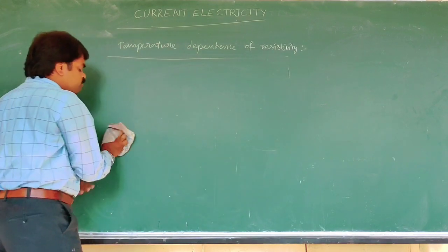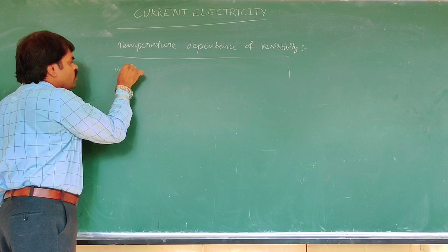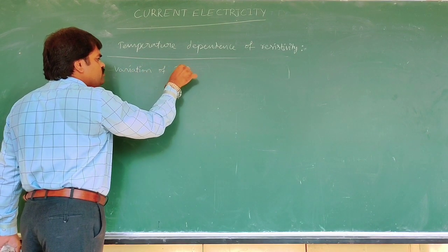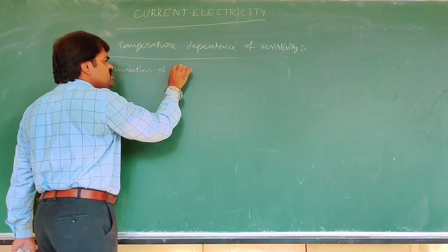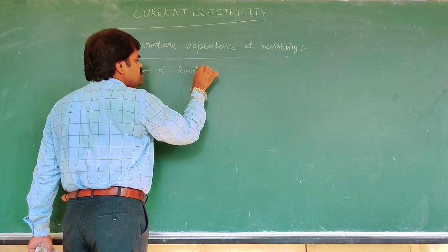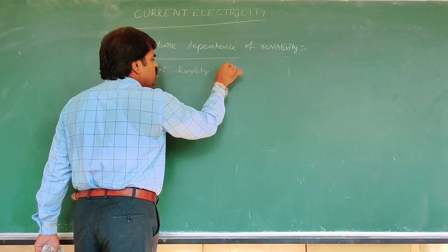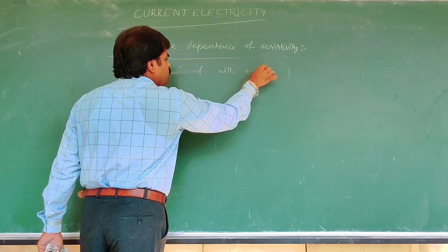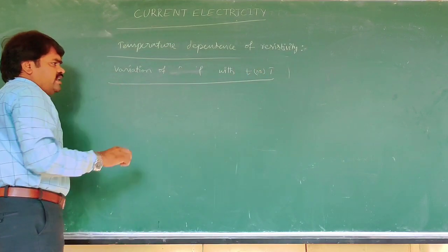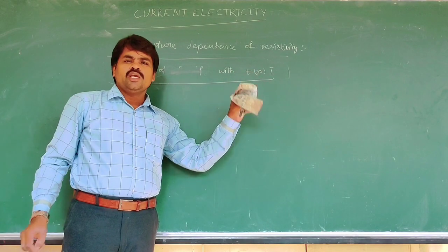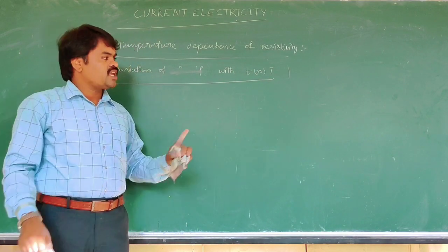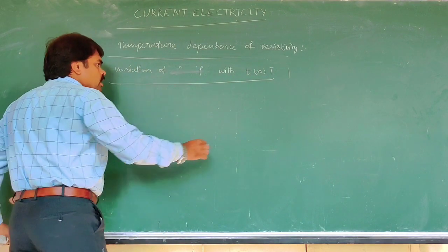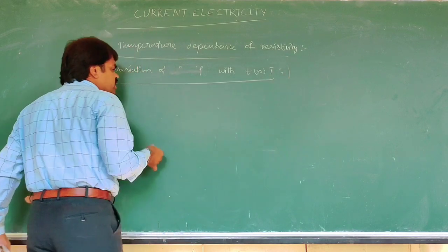Here I denote temperature by two terms: small t is degree Celsius, and capital T is the absolute scale, that is, the Kelvin scale.